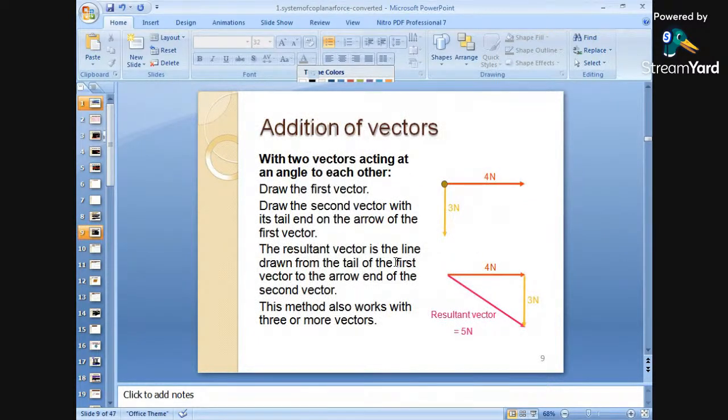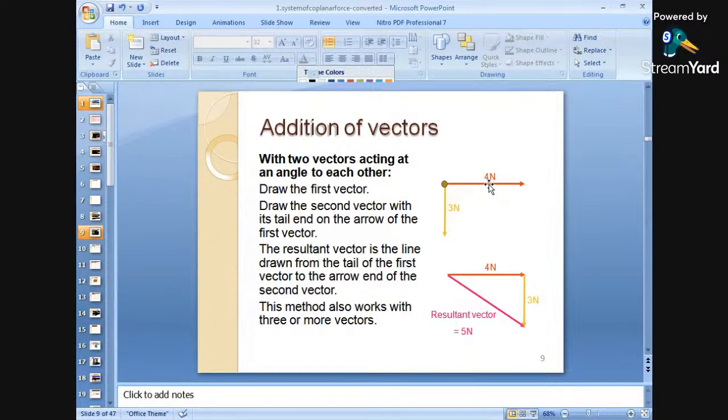Next is how we can add two vectors. The addition of vectors acting at an angle to each other. That means there are two vectors making an angle of 90 degrees. So how can they be added?